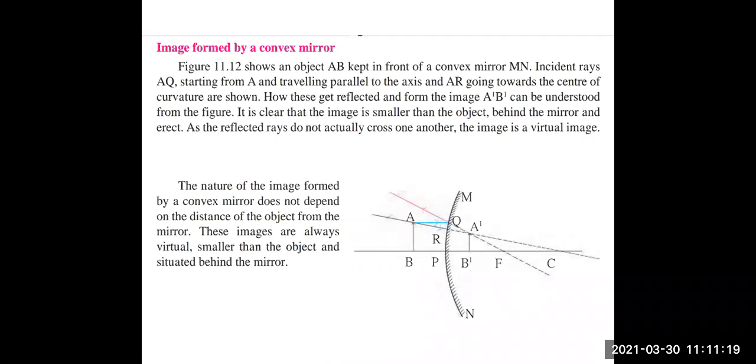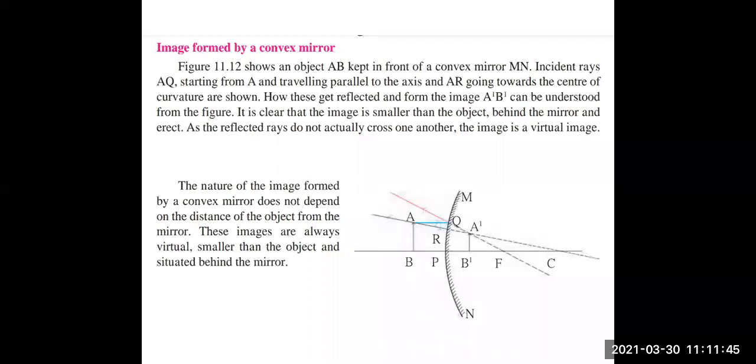The nature of the image formed by a convex mirror does not depend on the distance of the object from the mirror. These images are always virtual, smaller than the object and situated behind the mirror. So what is the nature of the image formed? It does not depend. The distances BP and PB dash are not the same.